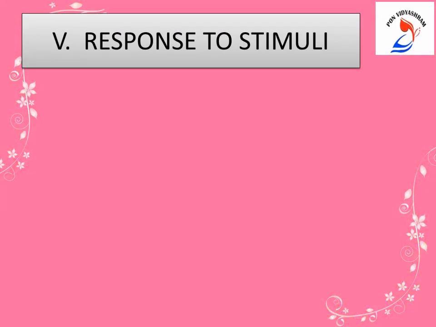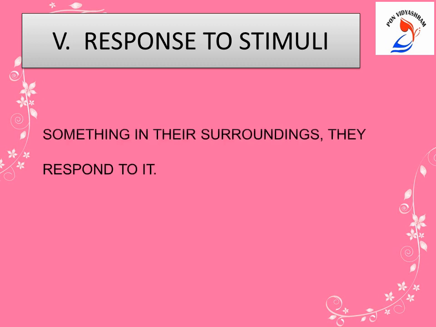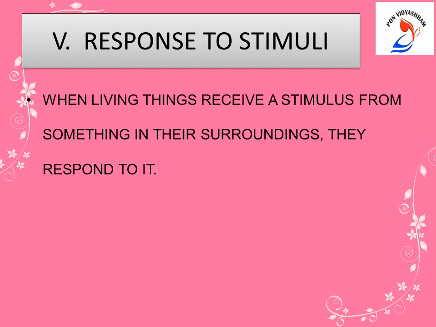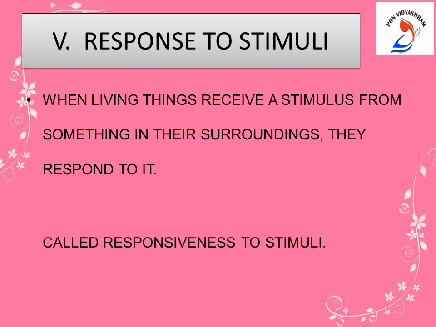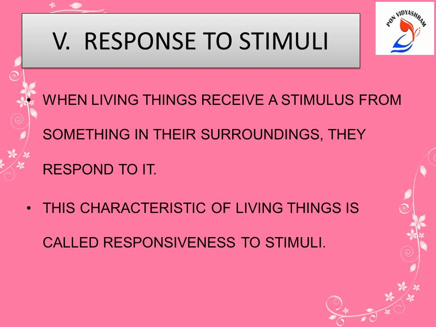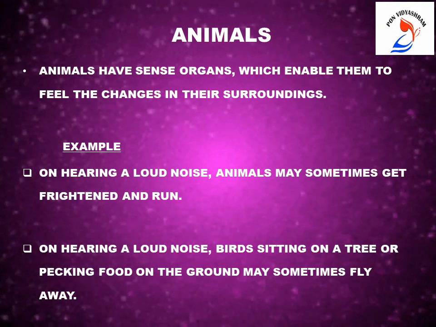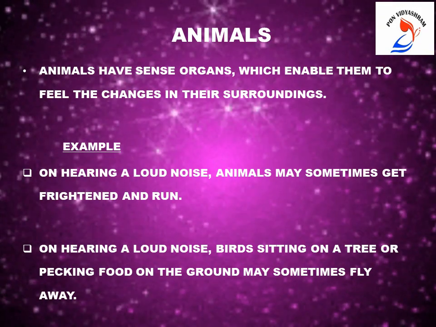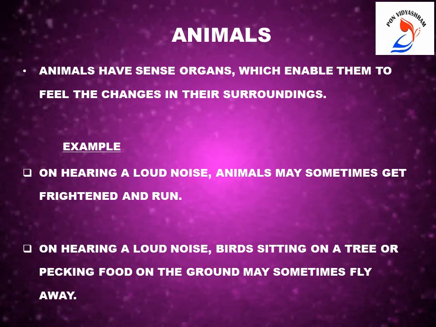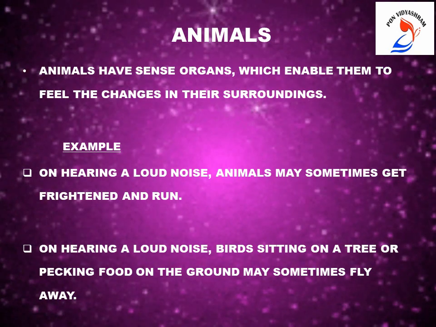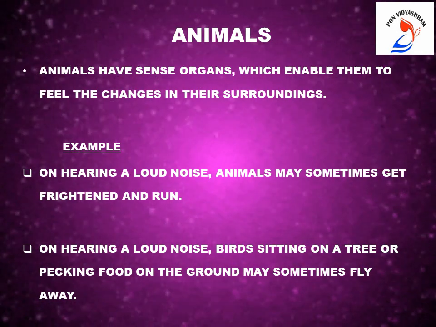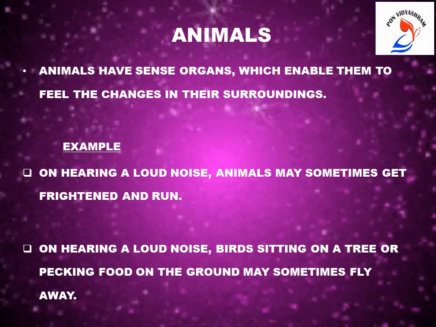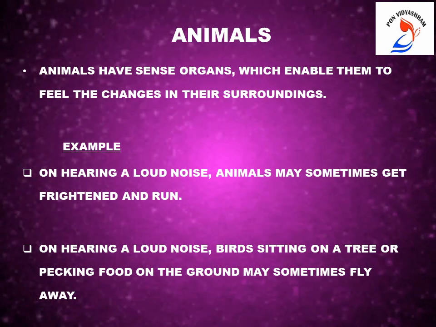The fifth aspect in which plants and animals differ is response to stimuli. When living things receive a stimulus from something in their surroundings, they respond to it. This characteristic of living things is called responsiveness to stimuli. Animals have sense organs which enable them to feel the changes in their surroundings. For example, on hearing a loud noise, animals may sometimes get frightened and run, especially during Diwali.